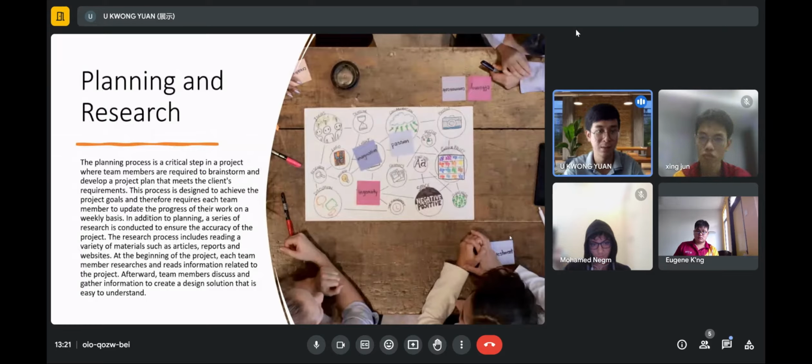In addition to planning, a series of research is conducted to ensure the accuracy of the project. The research process includes reading a variety of materials such as articles, reports, and websites. At the beginning of the project, each team member will do research and read information related to this project. Afterward, the team members will discuss and gather the information to create a design solution that is easy to understand. And after planning and research, we managed to make a flowchart during this process.